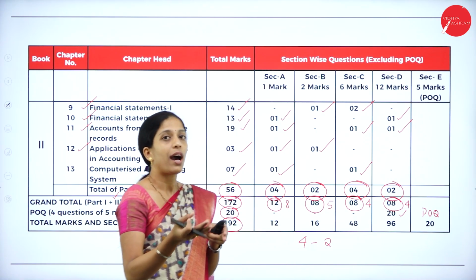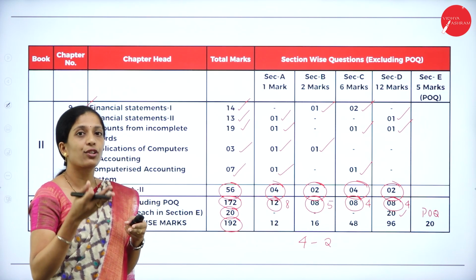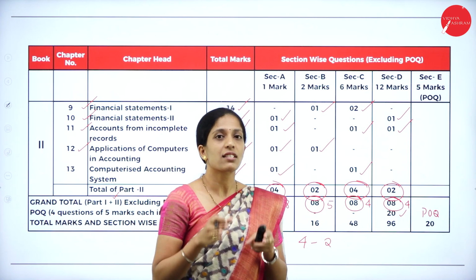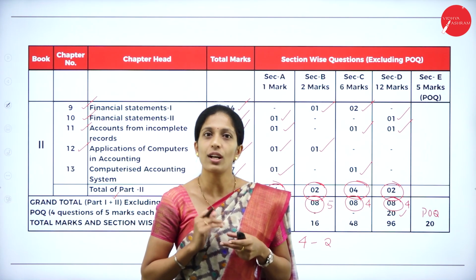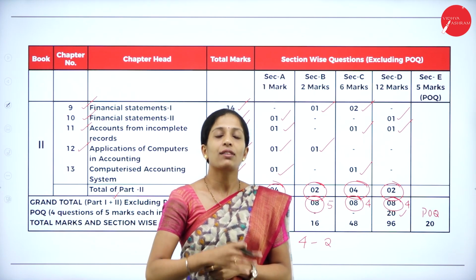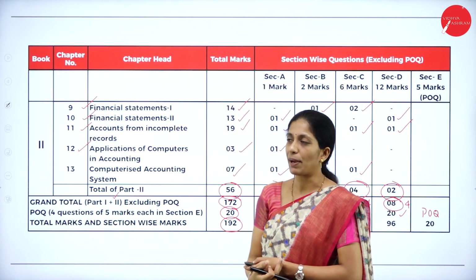Other than that, you have a lot of options. So, other than that, extra 92 marks will be your options. So, make sure that this time you have a lot of chances to score 100 out of 100 in your accountancy paper. Okay. Now, this is about your weightage. This is about your blueprint of your accountancy paper.